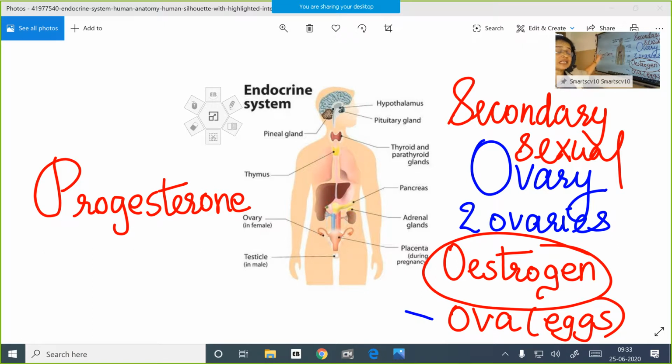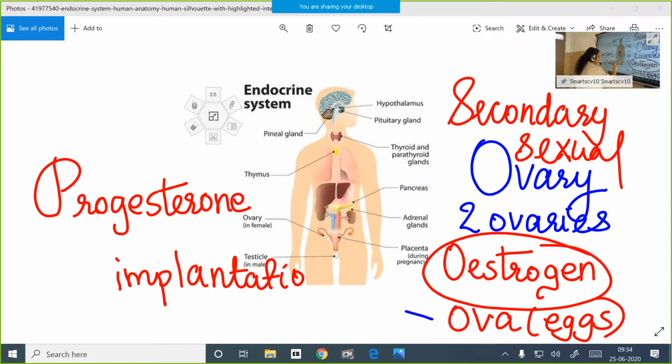And these uterine changes, highly thickened with a rich supply of blood vessels, becoming soft and spongy, are controlled by the progesterone hormone secreted by the ovary. Progesterone also helps in fixing the zygote to the uterine wall. Actually it is the blastocyst, the next stage of the zygote, that is fixed to the uterine wall, and that is also controlled by the progesterone hormone. That fixing we call implantation. Implantation of the zygote to the uterine wall is also controlled by progesterone.